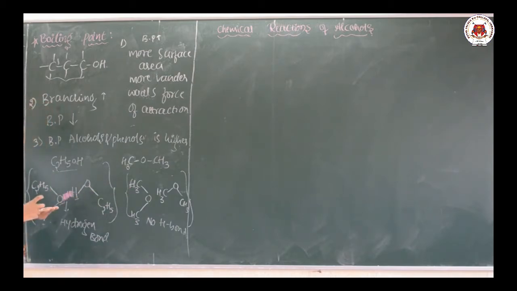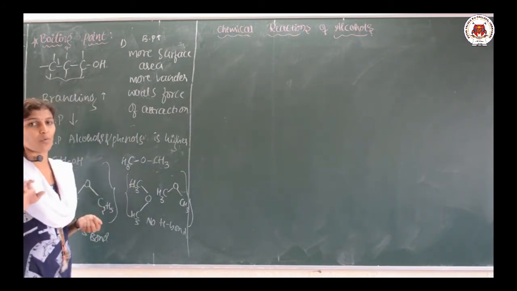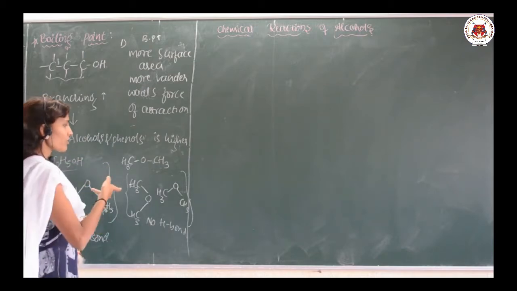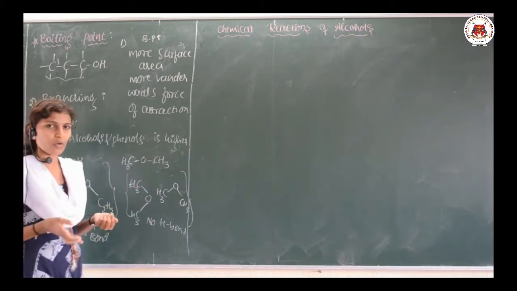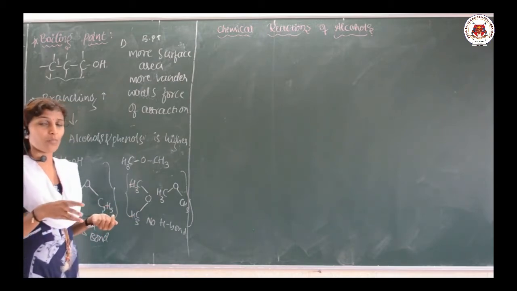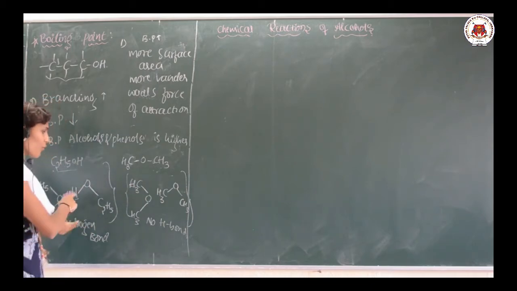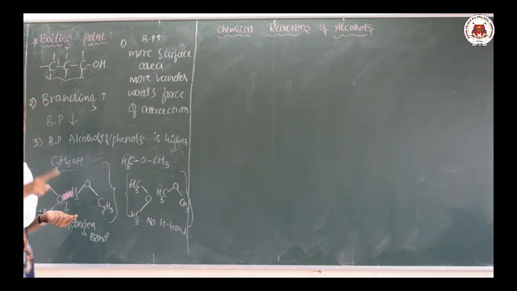Because in case of ethanol, a hydrogen bond forms, while in case of ether there is no hydrogen bond. In other classes, hydrocarbon, haloalkane, haloarene, there is no possibility of forming a hydrogen bond. That is why the boiling point of those compounds will be less as compared with alcohol. But in case of alcohol, there is a development of the intermolecular hydrogen bond.